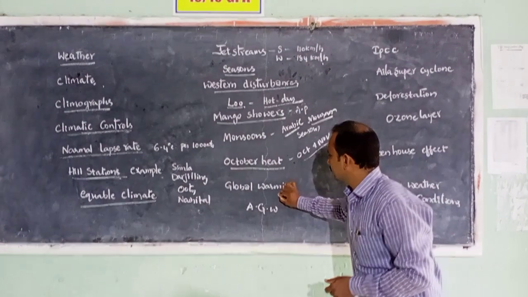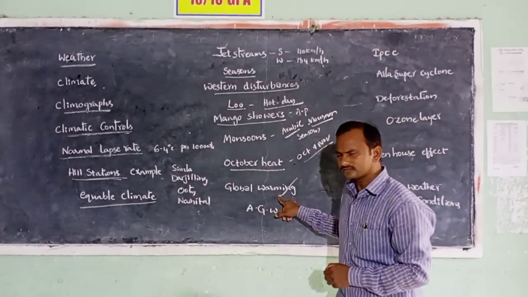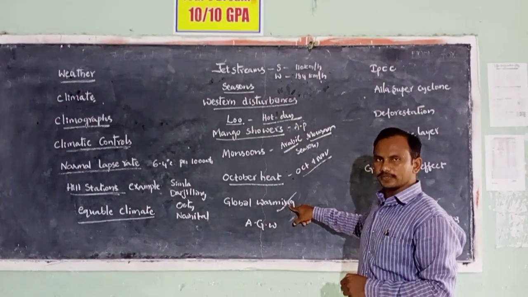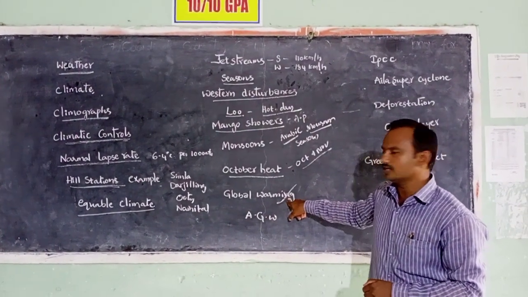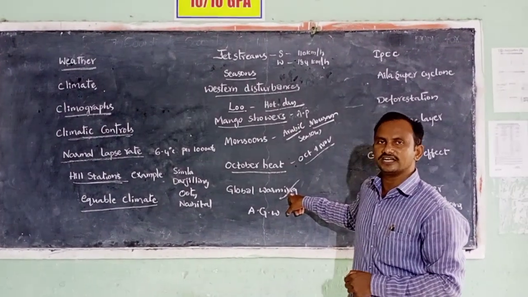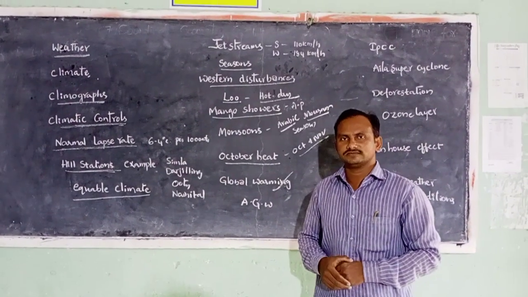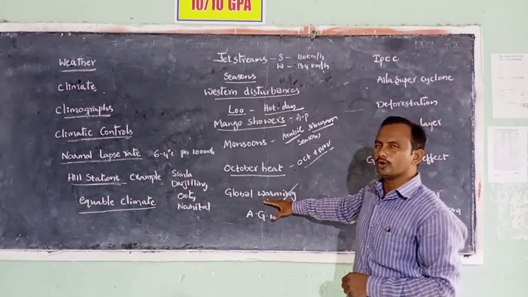Let's know about global warming. Global warming means the globe is getting too warm. Our earth has been warming up very rapidly since the Industrial Revolution. The warming up of our earth is called global warming.